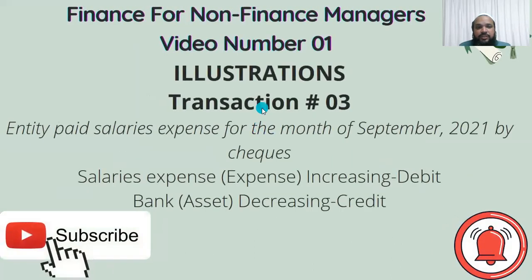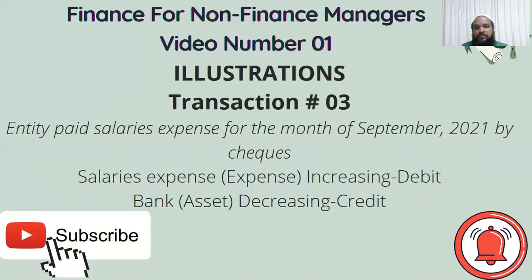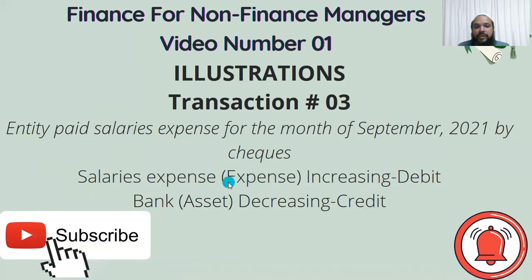Transaction number 3, entity paid salaries expense for the month of September 2021 by checks. Here, the organization is making payments to its employees. Salaries expense for the month of September. So definitely, first of all, salaries expense is increasing here, and according to the rules, when expense increases, we debit it. So salaries expense shall be debited. And since the organization is making payment through bank and that asset is decreasing, we shall credit it.